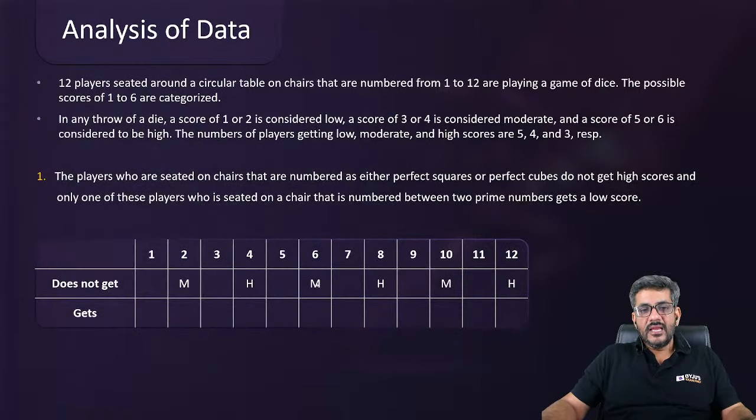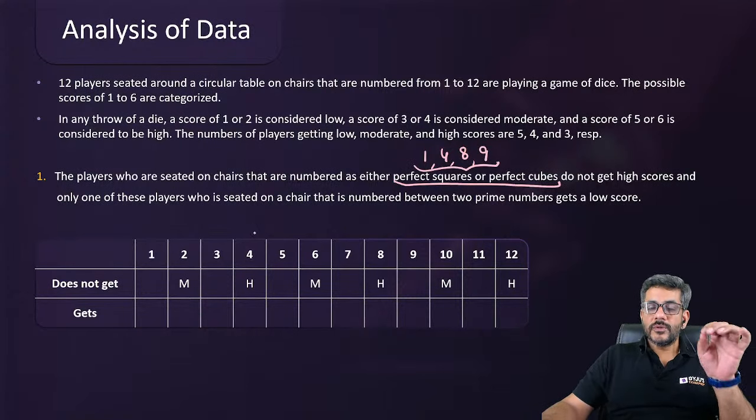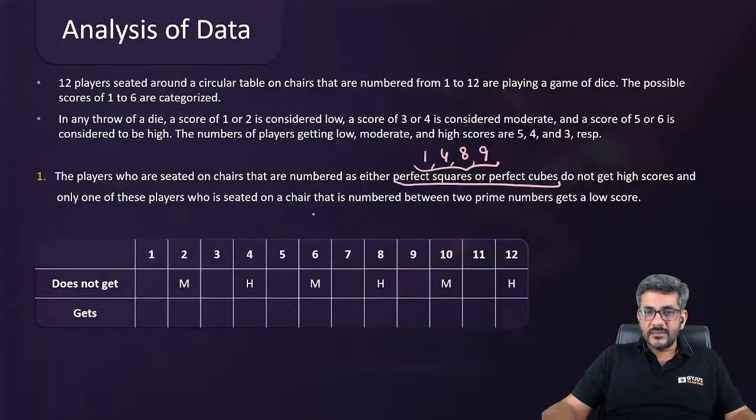Let's have a look at this. Now I start with statement number 1. The players who are seated on the chairs that are numbered at either perfect squares or perfect cubes. That means 1, 4, 8, 9, right? These are the only numbers which are perfect squares or perfect cubes in the given numbers.